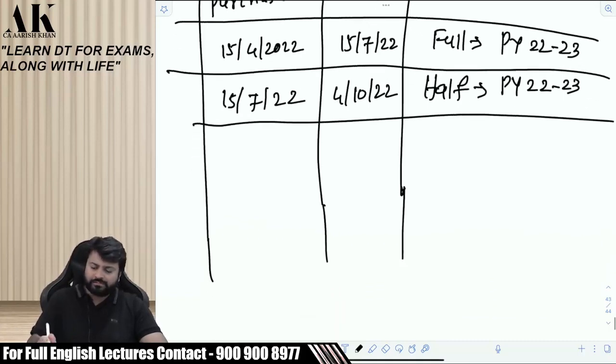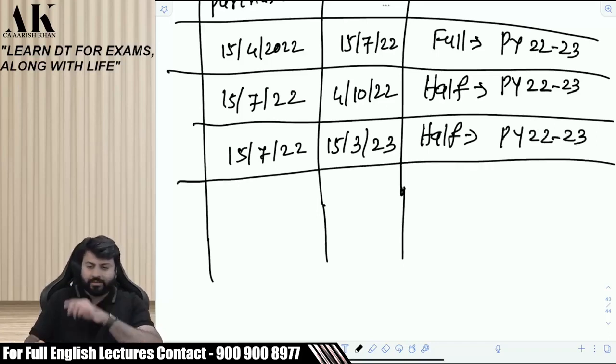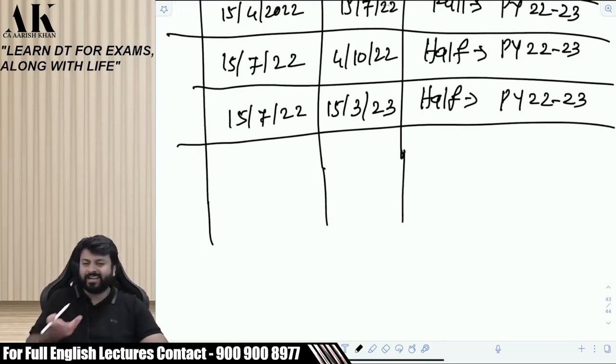Okay, third question. I have purchased on 15 July 2022 and I have put to use on 15th of March 2023. How much depreciation will I get? Half. Previous year 22-23. Till here everything is correct. Okay, you have not fallen in the trap. There is nothing like a trap in this. The trap will come now. Wait. Let me show you how I make you fall.